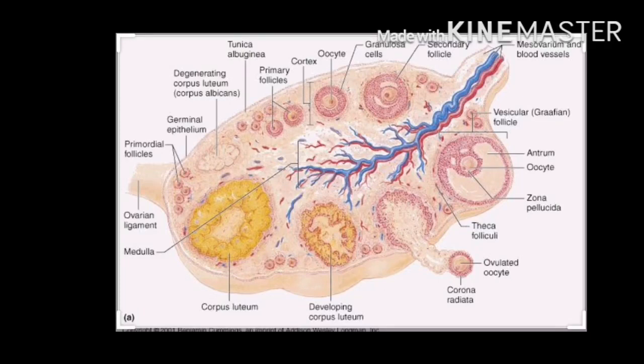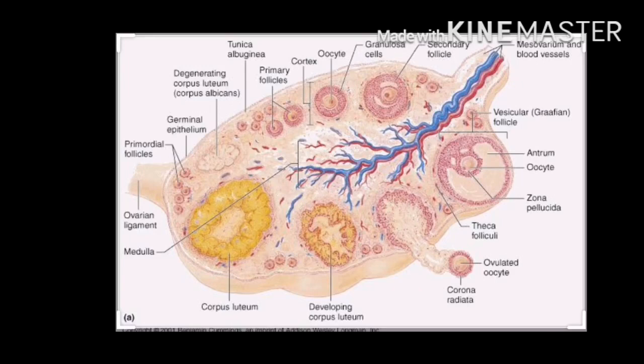So here, changes in an ovary are cyclic, occurring during each menstrual cycle, and it involves maturation of the primordial follicle into primary, secondary and Graafian follicles. Each primary follicle has multi-layered cuboidal follicular cells. The stroma cells add theca over the follicle. It now changes into the secondary follicle.